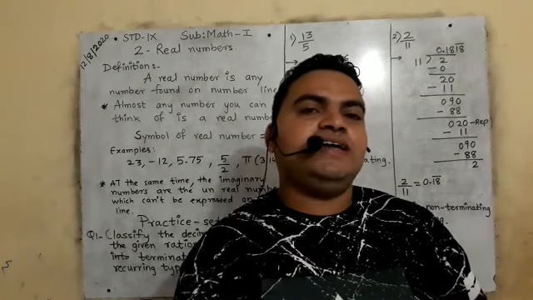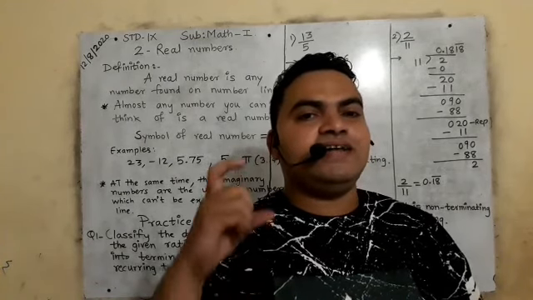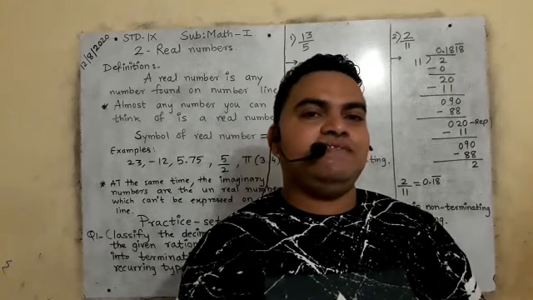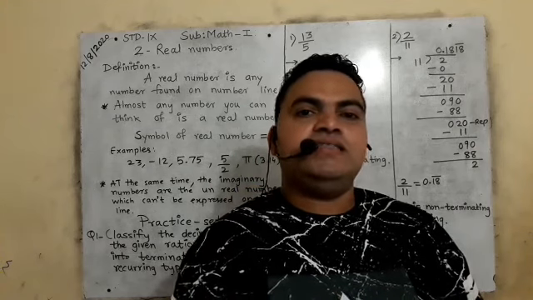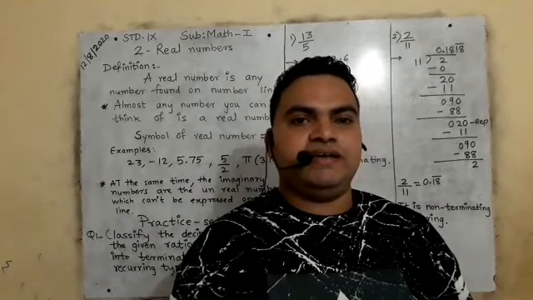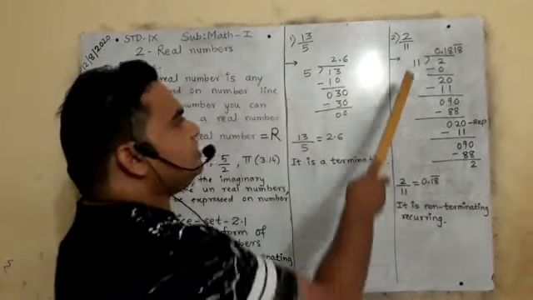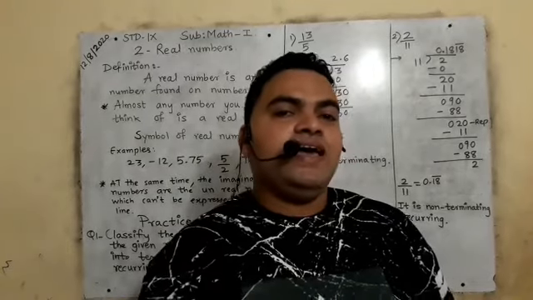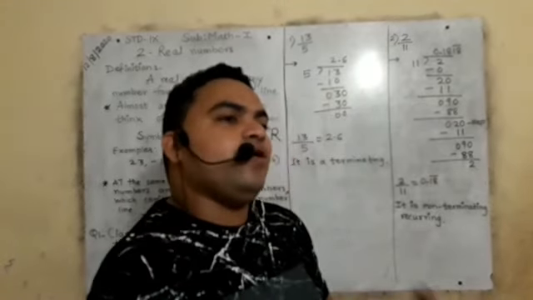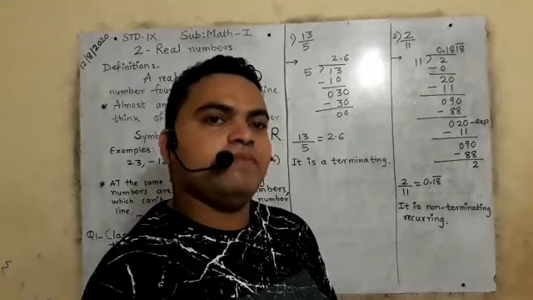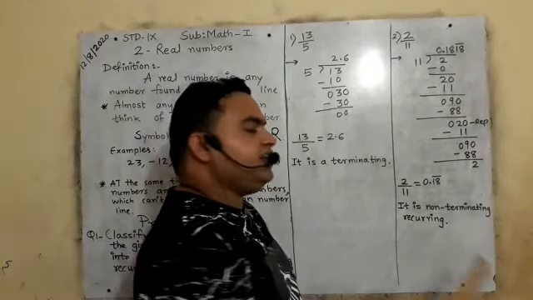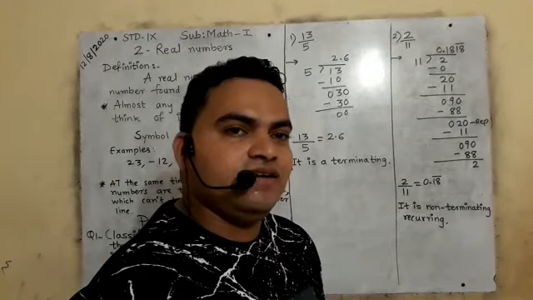If a given rational number is completely divisible by the denominator, then it is considered terminating. If it does not terminate and the answer keeps recurring, बार बार वही आएगा, it is considered non-terminating recurring.